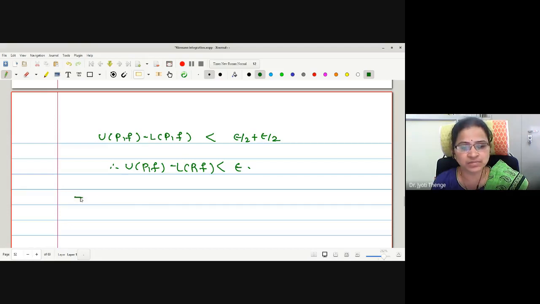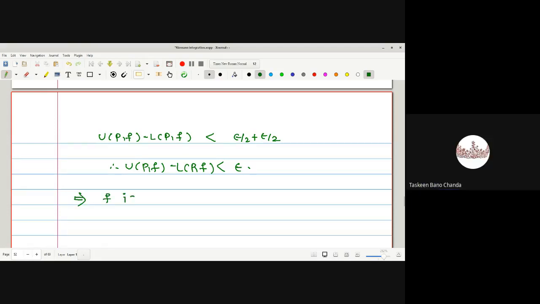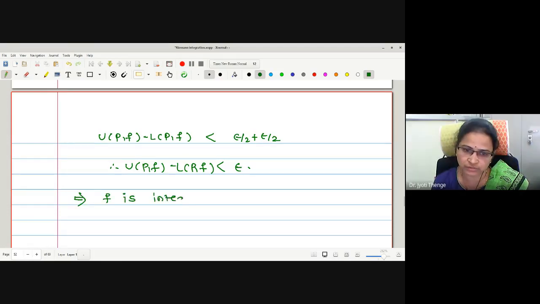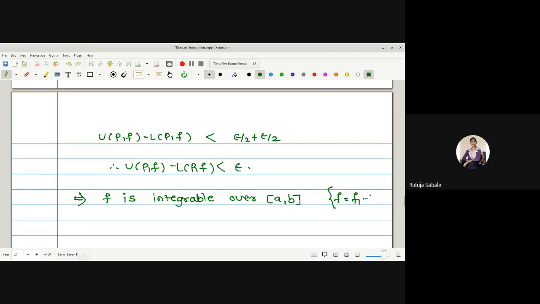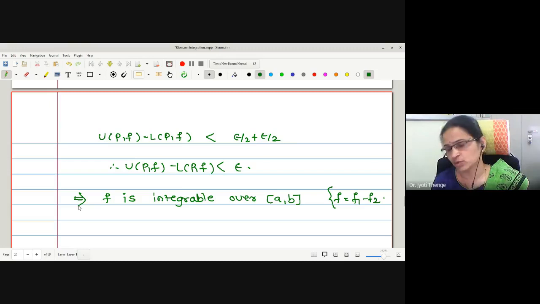Therefore, this proves that f is integrable over the closed interval a b. What is f here? f is f1 minus f2. Good. Therefore, for any two integrable functions f1 and f2, we have proved that their difference is also integrable. Now, what remains to prove is integration f is equal to integration f1 minus integration f2.